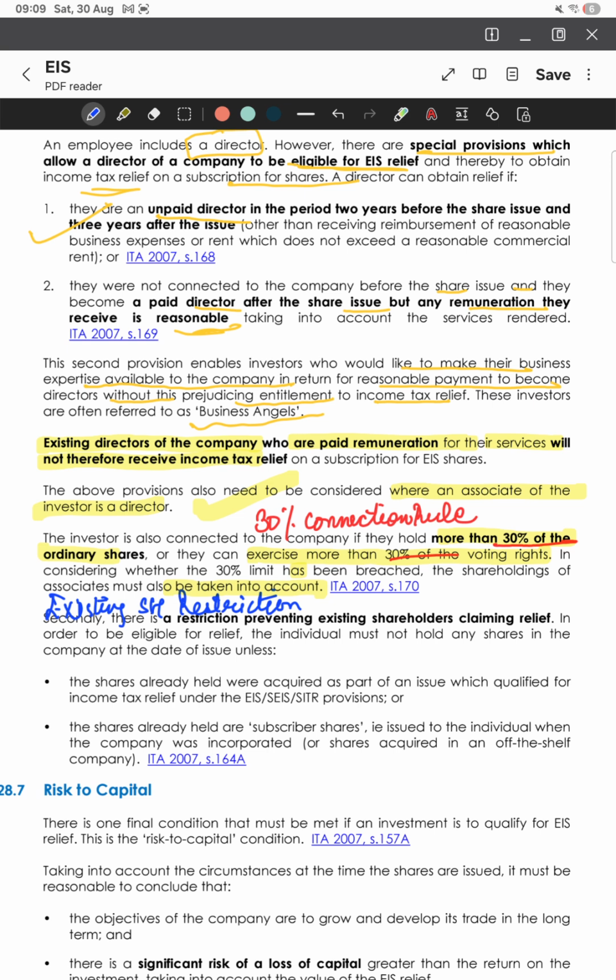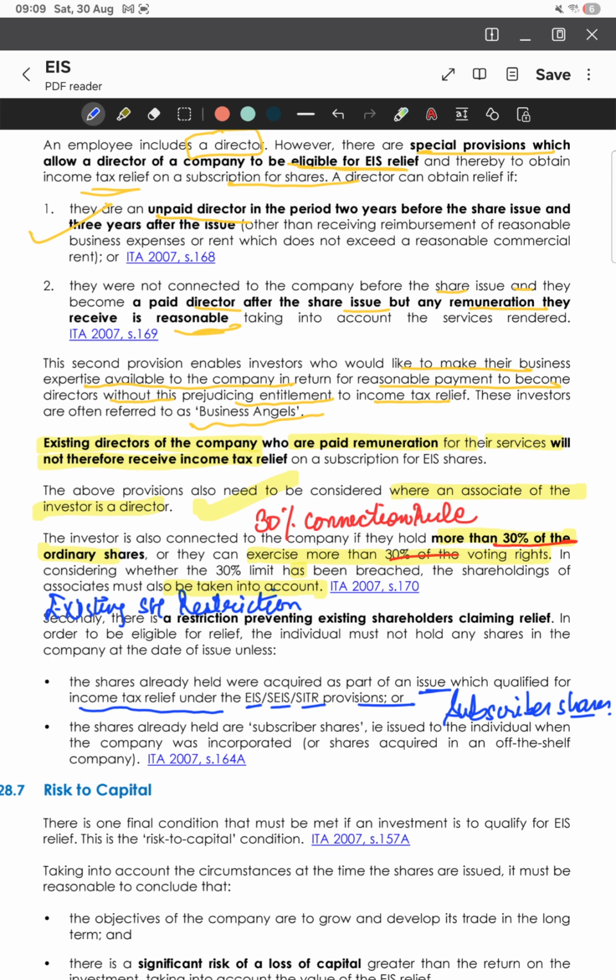First, previous EIS, SEIS shares are held by these persons. If the shares already held were acquired as a part of an issue which qualified for income tax relief under EIS, SEIS, SITR provisions, or the shares already held are subscriber shares, that is, issued to the individual when companies are incorporated.